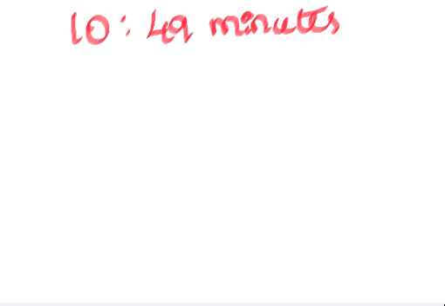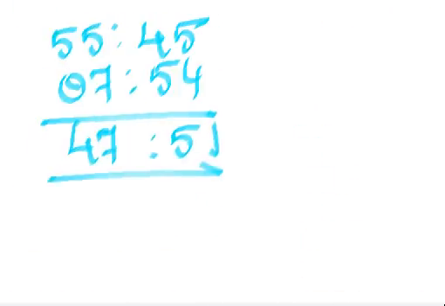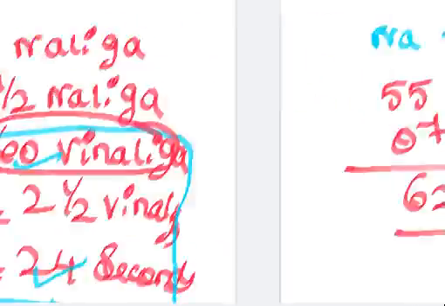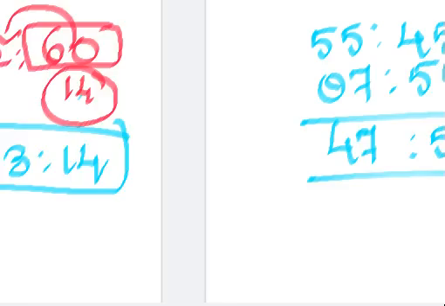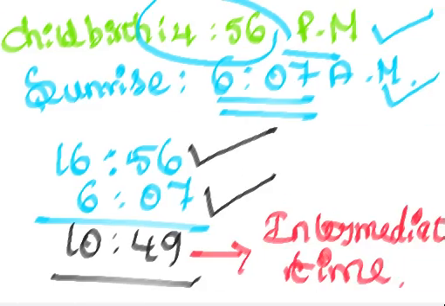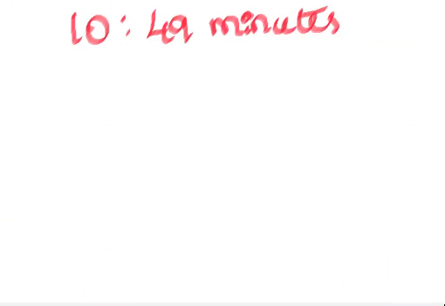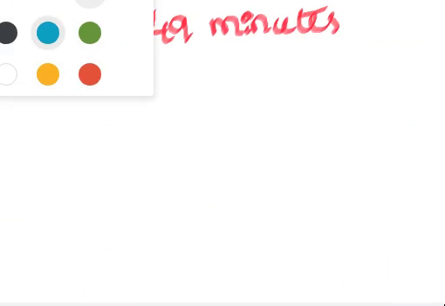So I told you each and every, see, come to this chart. 2.5 Naliga, right? 1 hour is equal to 2.5 Naliga. 1 second is equal to 2.5 Vinaliga. So 1 hour is equal to 2.5 Naliga. That means 2.5 in a mixed fraction, we can convert that as a proper fraction, 5 by 2, right?